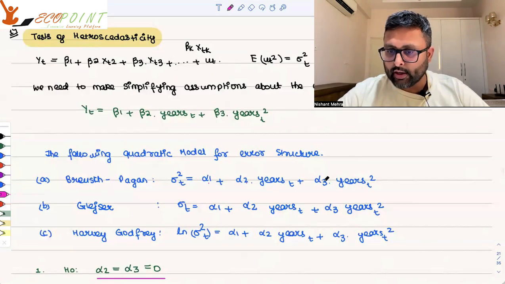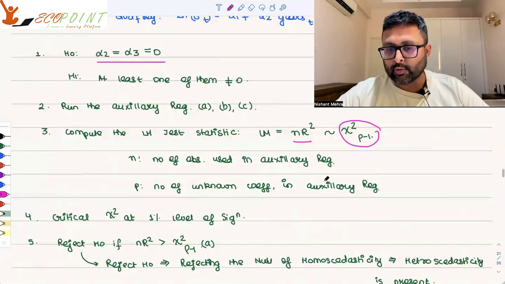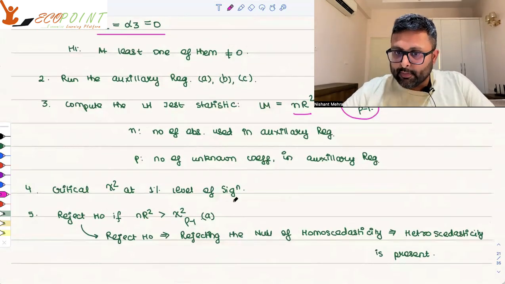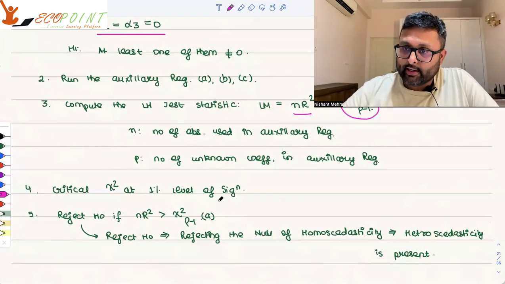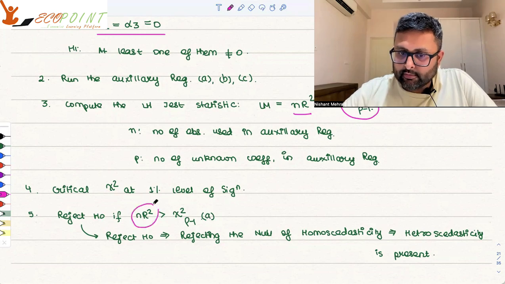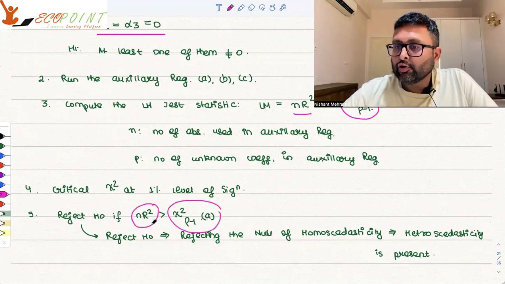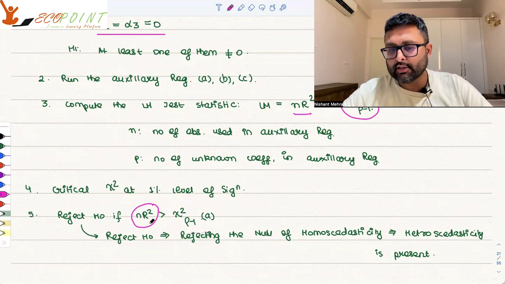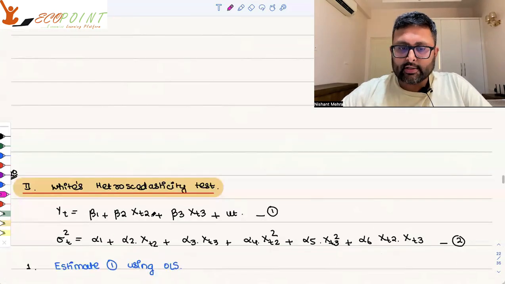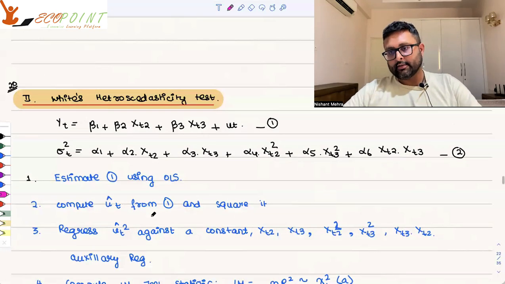Alpha 1, alpha 2, alpha 3. So 3 minus 1, 2. You get the critical chi-square at 1% level of significance, and you reject if NR squared is greater than chi-square P minus 1. In case the calculated statistic is more than the critical value, you reject the null hypothesis of homoscedasticity, right?